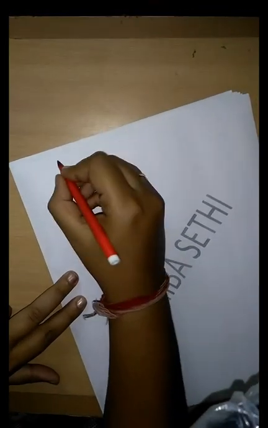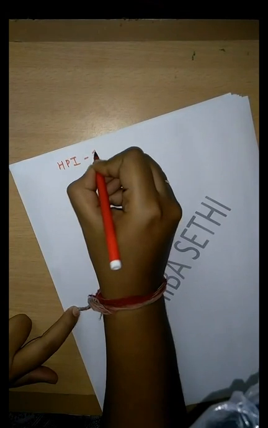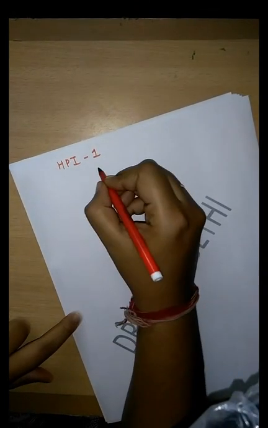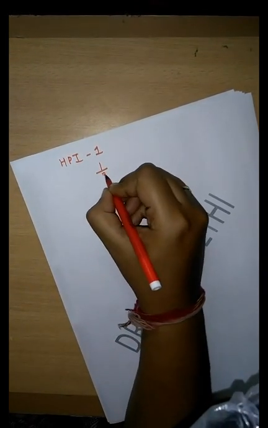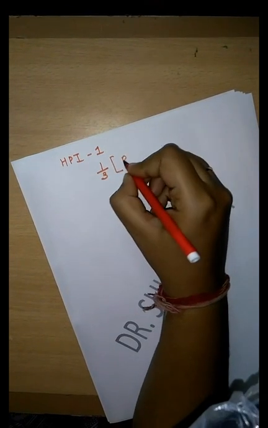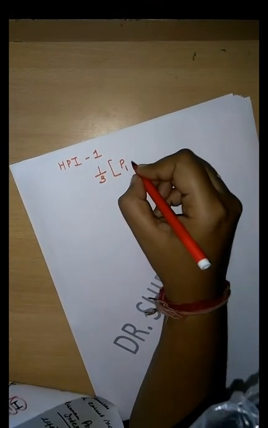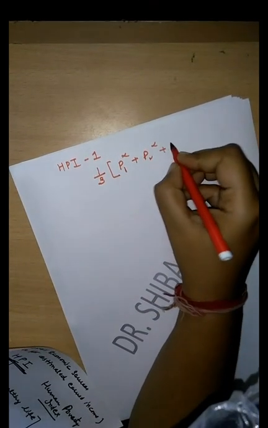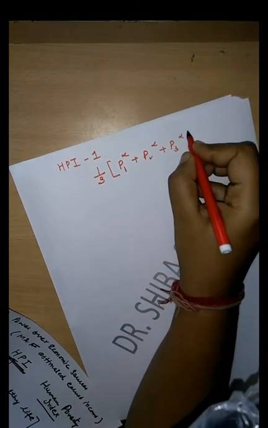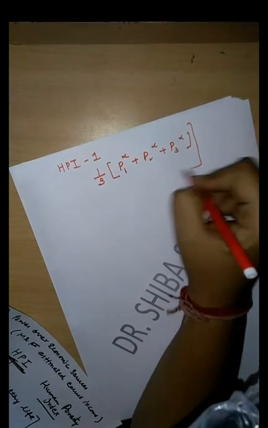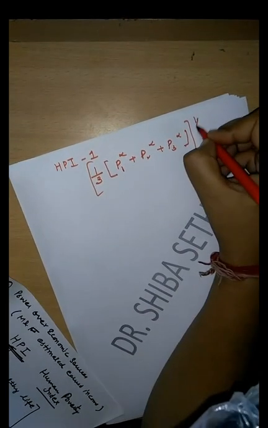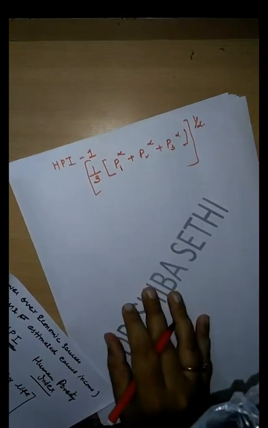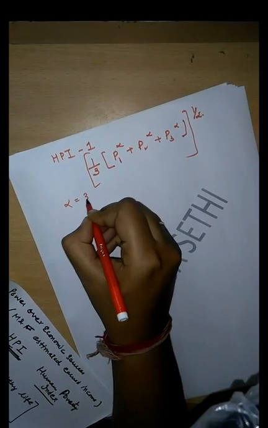Now we'll see how we calculate HPI. For developing countries, HPI1 will be equal to 1 by 3, that is the average of P1 raised to power alpha plus P2 raised to power alpha plus P3 raised to the power alpha. Overall, it's raised to power 1 by alpha, where alpha equals 3.